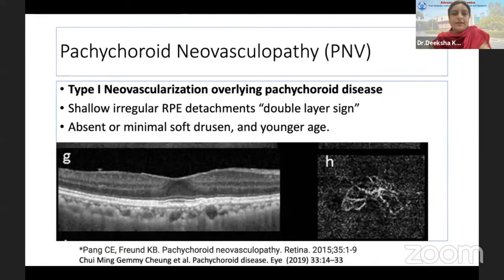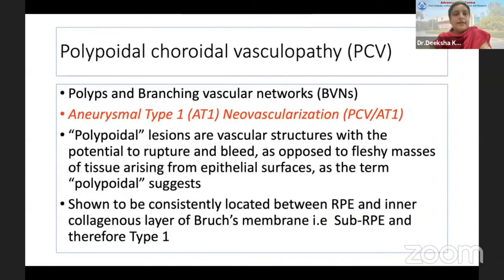Pachychoroid neovasculopathy is a type 1 neovascularization overlying pachychoroid disease. You will see shallow irregular RPE detachments. You could see a double layer sign, but there is absent or minimal soft drusen and the age is generally younger. OCTA helps to show us the tangled network of increased flow of vessels in this category.